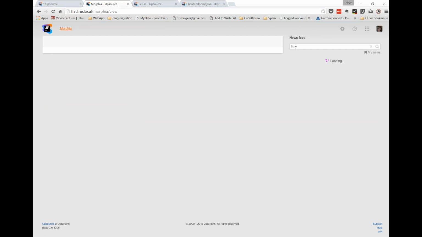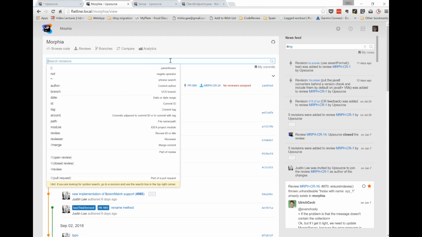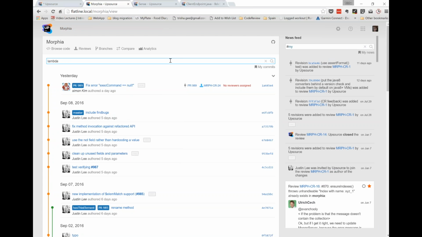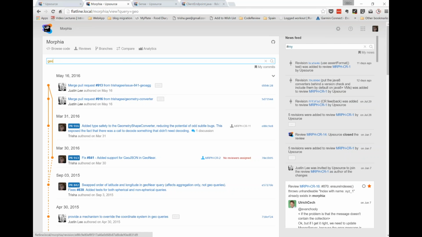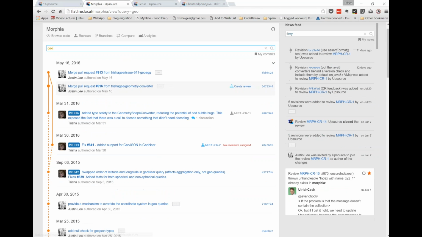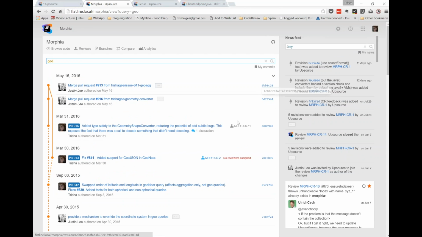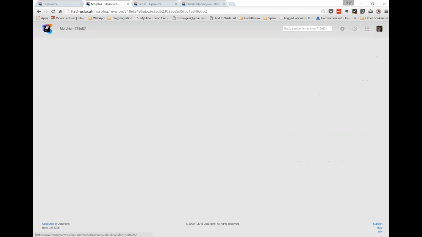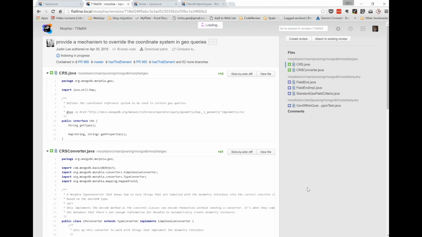Inside Upsource for a particular project, we have the same features that we were talking about before in terms of things like newsfeed, but I can do things like search the revisions for things that I'm particularly interested in. Let's have a look for geo, for example. I can look for commits which conform to whatever it is I'm searching for, a specific revision, so I can look at a specific revision and browse code in a particular revision to check out the changes that made up this revision.